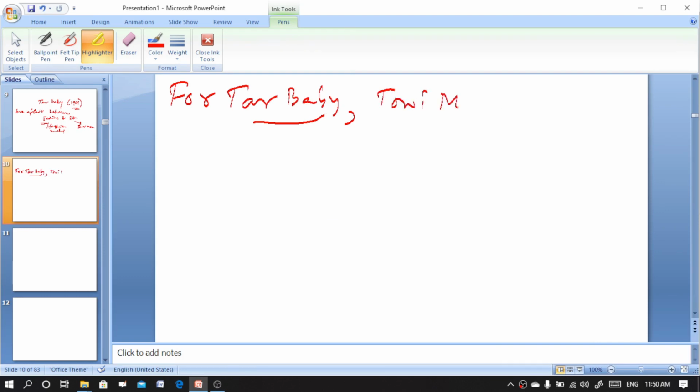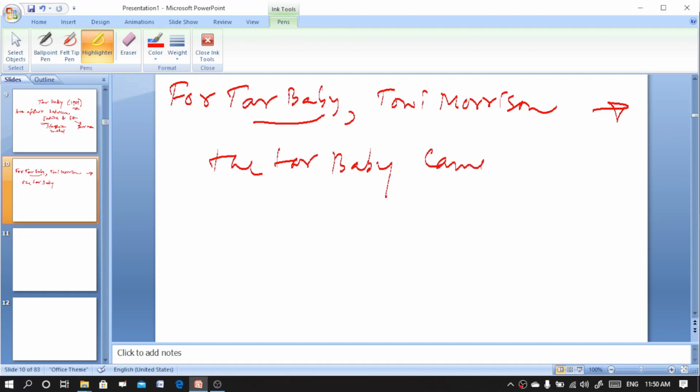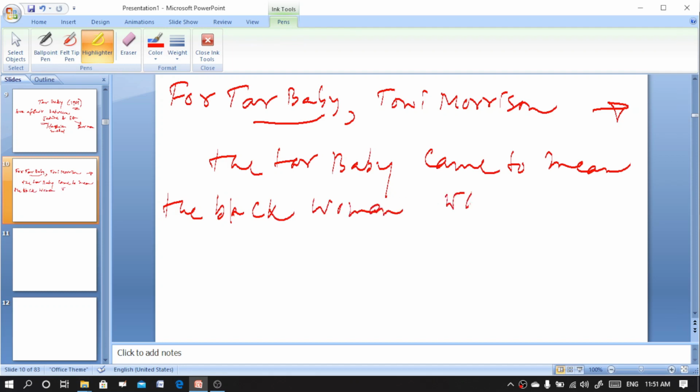Toni Morrison has remarked or written that for me the tar baby came to mean the black women who can hold things together.